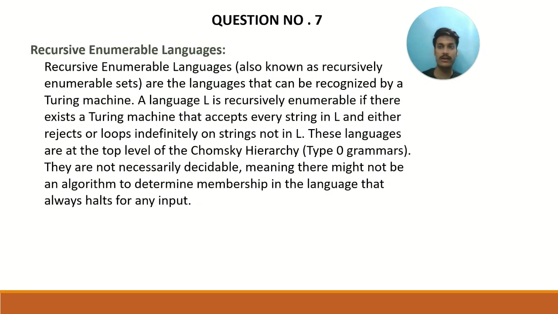So now we have the recursively enumerable languages. Recursively enumerable languages, also known as recursively enumerable sets, are the languages that can be recognized by a Turing machine. A language L is recursively enumerable if there exists a Turing machine that accepts every string in the language, and either rejects or loops indefinitely on strings not in the language.